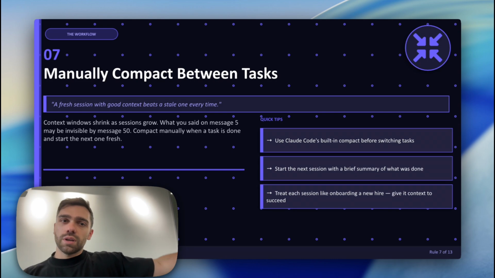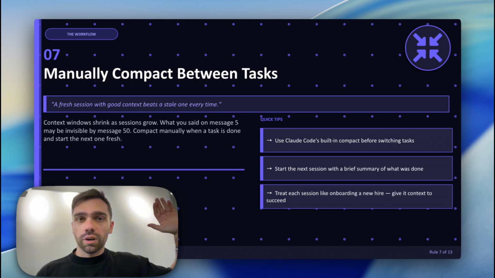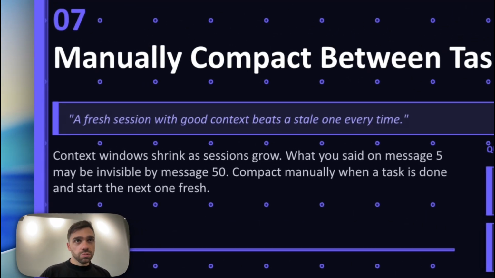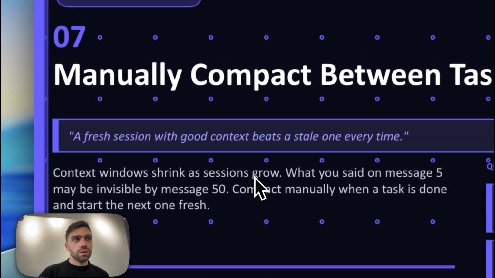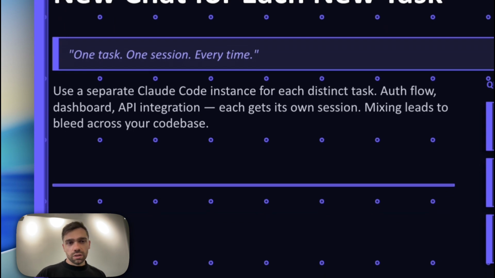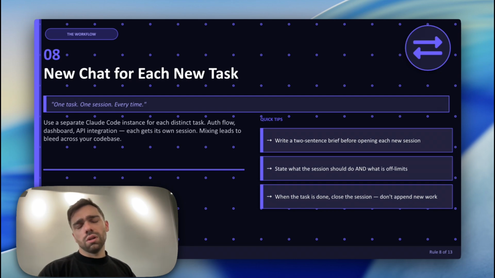So something that you've sent, for example, like message number 5 at message 50, is going to sometimes be forgotten. So anytime that you want to do new tasks, which we'll get into with the next rule, it's a new chat for each new task. So you need to use separate Claude Code instances. If you're using Claude Code in your terminal, you're just making another instance. If you're using Claude Code on the browser or the app itself, just make a new session. Very simple.